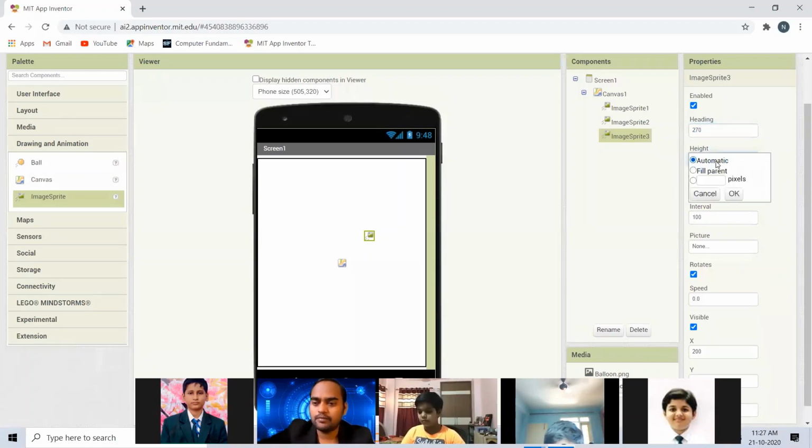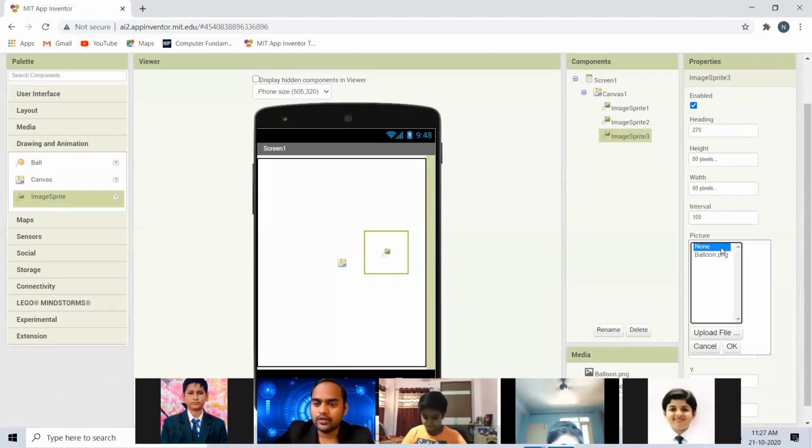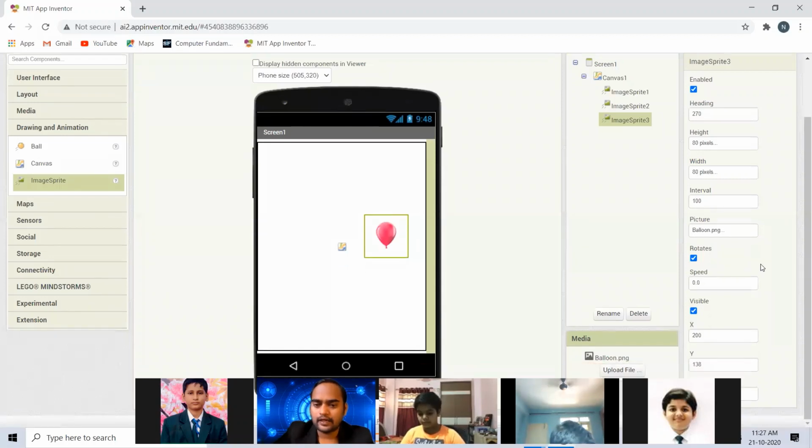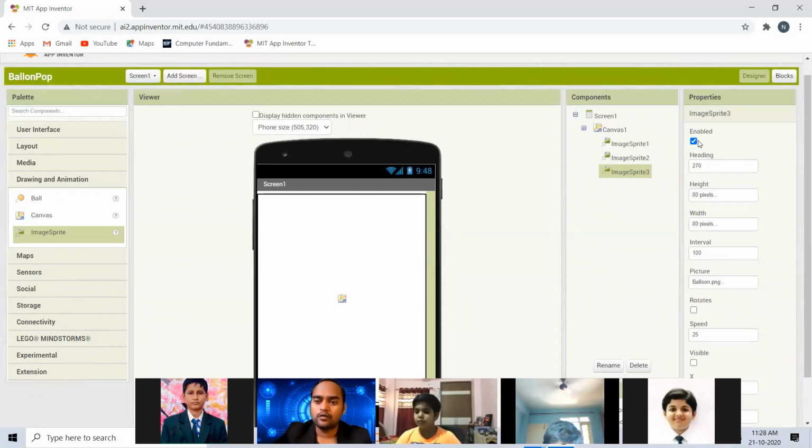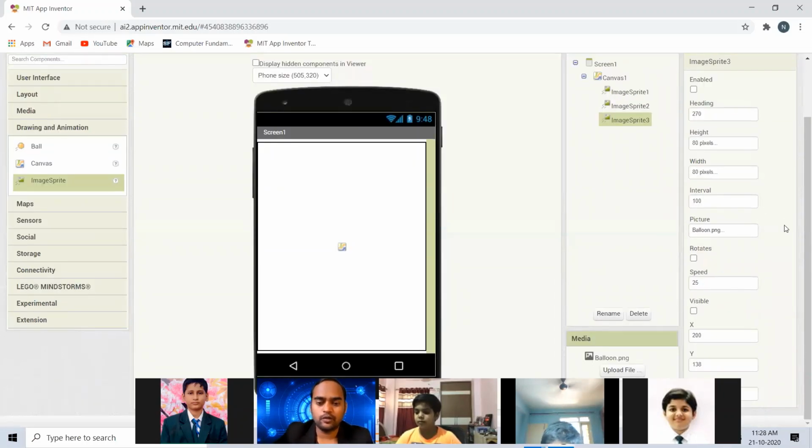Height, I want to keep 80 pixels as the second one, and width as well, 80 pixels. For its image, I want to keep a balloon. Okay, and of course the balloon has appeared. For speed, I will say you move with 25 pixels per second. And its visibility, I will check, so it will not be visible for the time being. We will make it visible through the coding. So that's it, it is done.